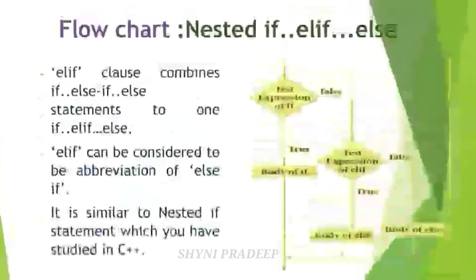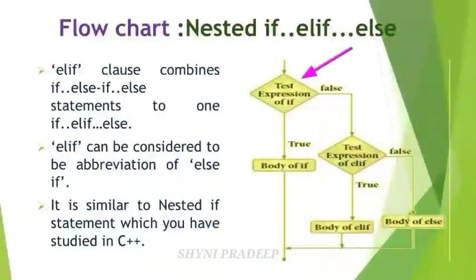So this is the flow chart. This is the if condition. If this condition is true, then block 1 statements will be executed. Otherwise, if the condition is false, then there will be the next condition, that is elif. Next check this condition.